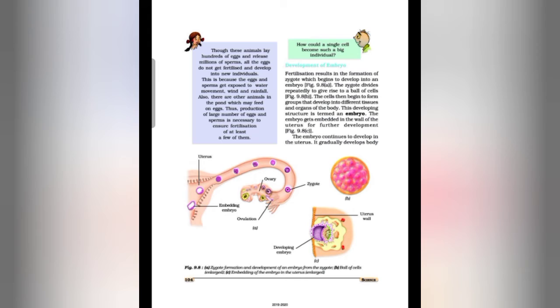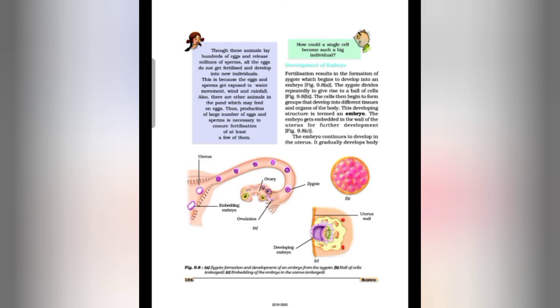Developing embryo is given. So students, the zygote divides rapidly and forms a ball of hundreds of cells, and the cells then begin to form groups that develop into different tissues and organs of the body. This developing structure is called an embryo, and the embryo gets embedded in the wall of the uterus for further development, and this is called implantation.